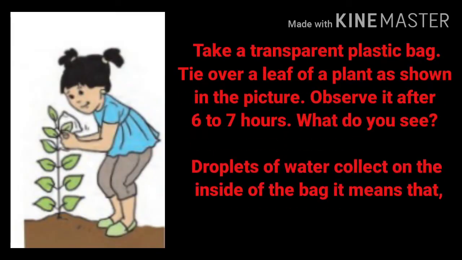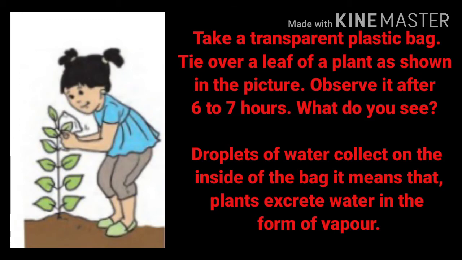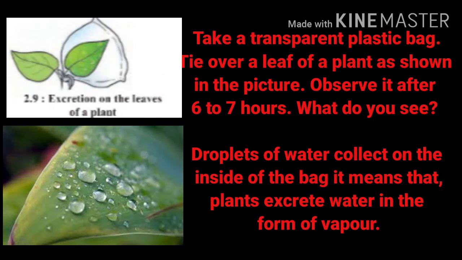Try these. Take a transparent plastic bag, tie it over a leaf of a plant as shown in the picture. Observe it after 6 to 7 hours. What do you see? Droplets of water collect on the inside of the bag. It means that plants excrete water in the form of vapor.